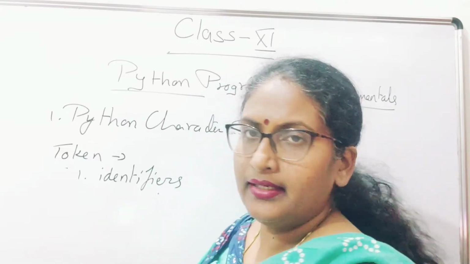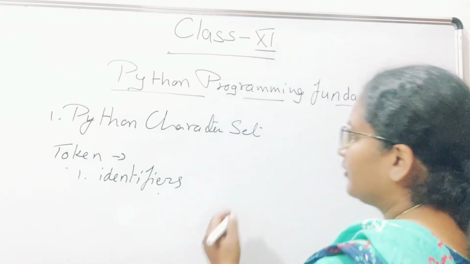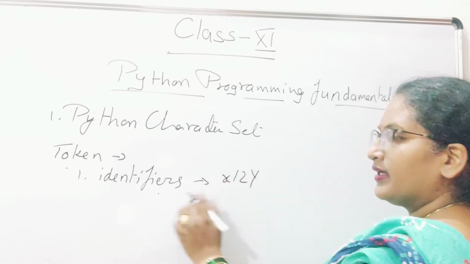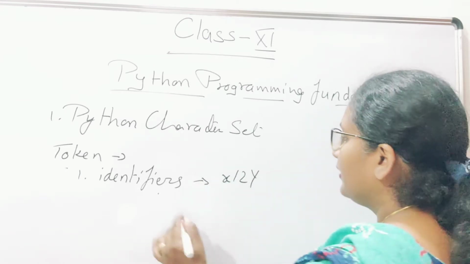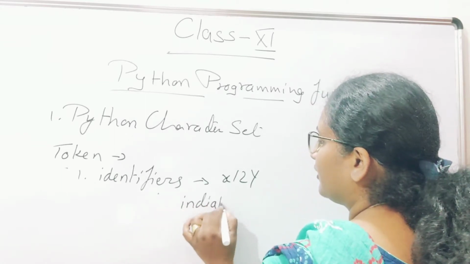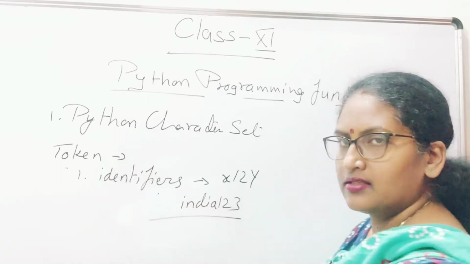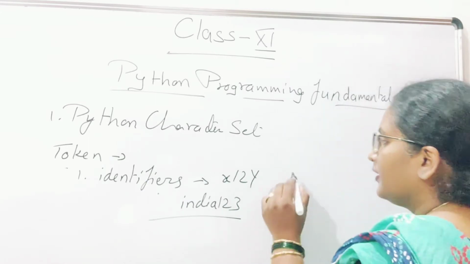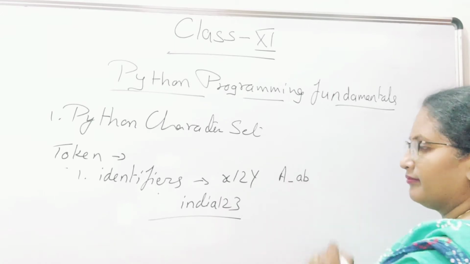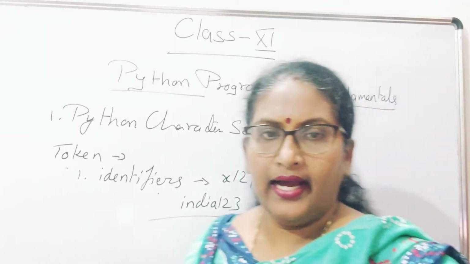Suppose you write x12y. This is an identifier. You write India123. This is also an identifier. You write AB. This is also an identifier.